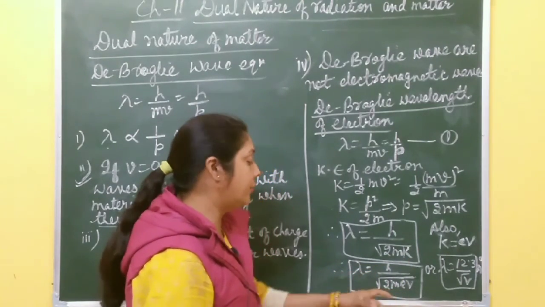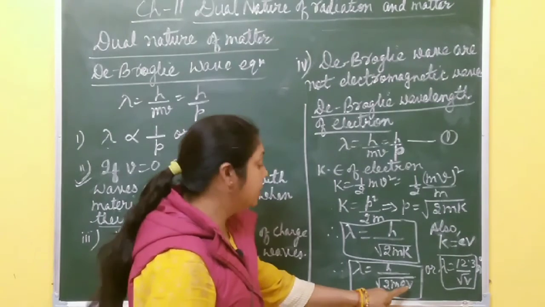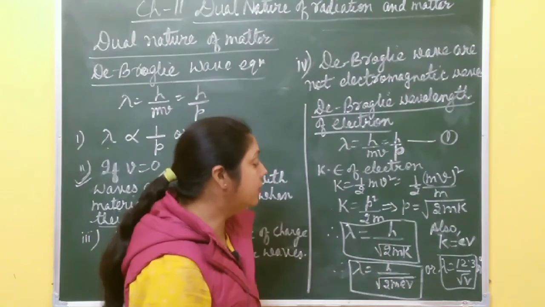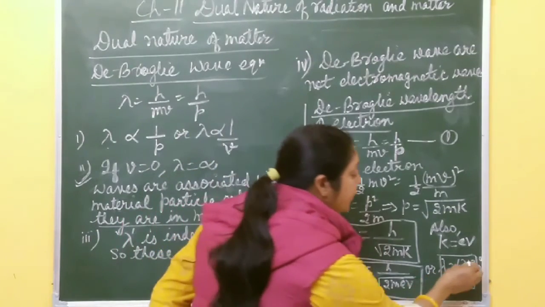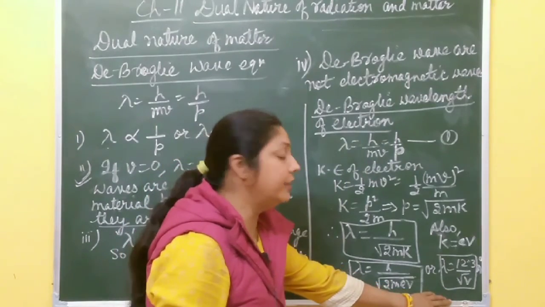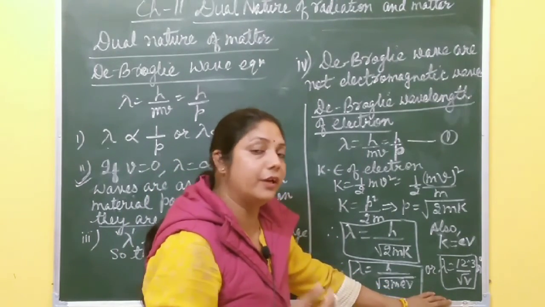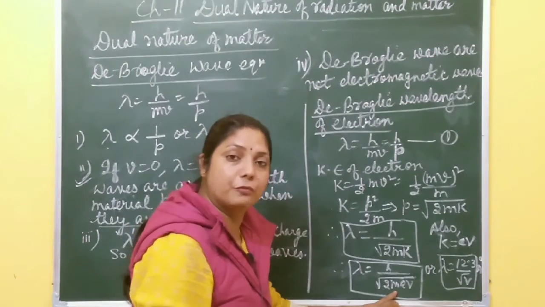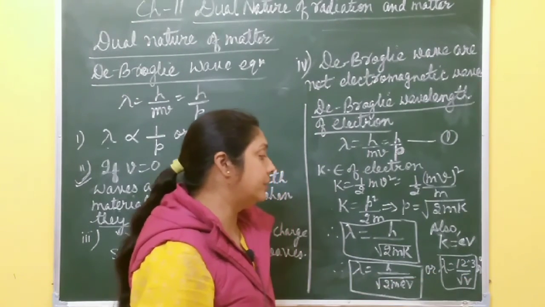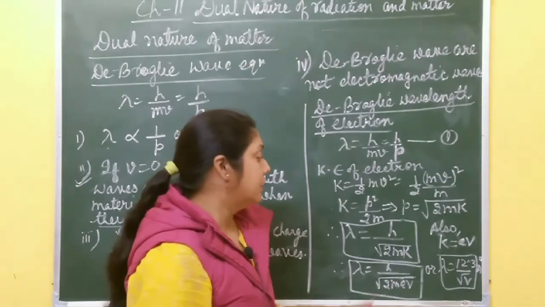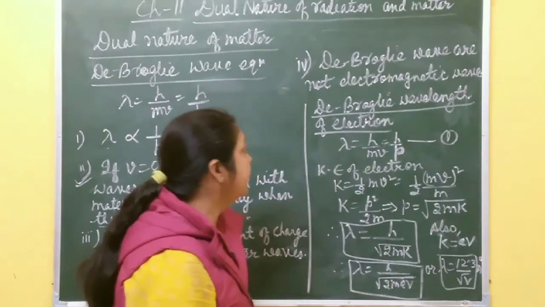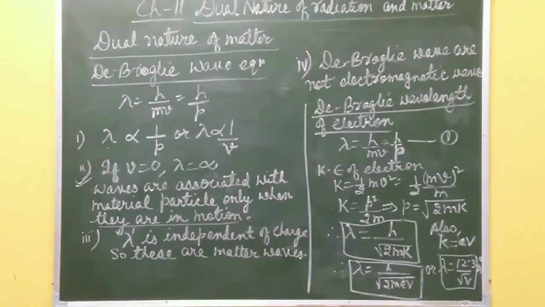And you know for an electron, the mass of the electron, the charge of the electron, and the value of Planck's constant. You put all these values and you get lambda equal to 12.3 by root V angstrom. This is the wavelength for an electron only. If you know this formula, you can directly find the wavelength of an electron, right? So please take a screenshot of this one fast.